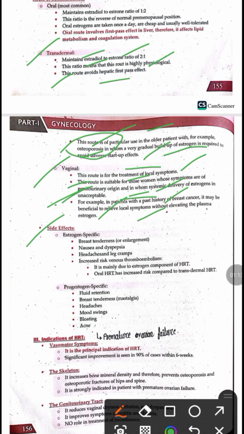Next one is the side effects of HRT. As HRT includes both estrogen and progesterone, the estrogenic side effects include breast tenderness, nausea, dyspepsia, headache, and leg cramps. Similarly, estrogen also increases the risk of thromboembolism, both venous thromboembolism and arterial thromboembolism. And the progesteronic side effects include fluid retention, breast tenderness, that is mastalgia, headache, mood swings, bloating, and acne.